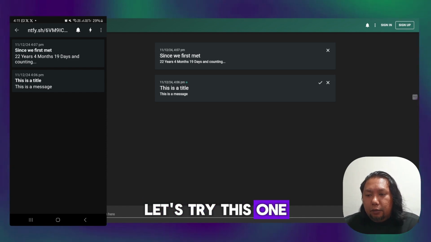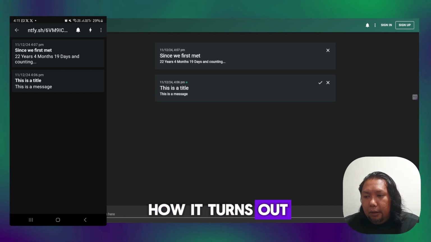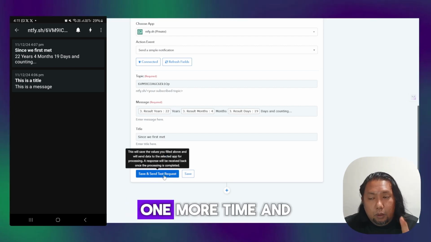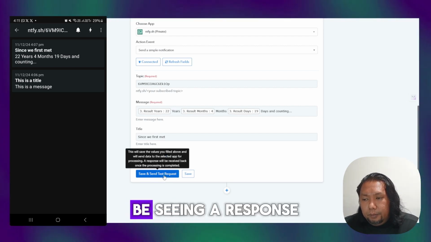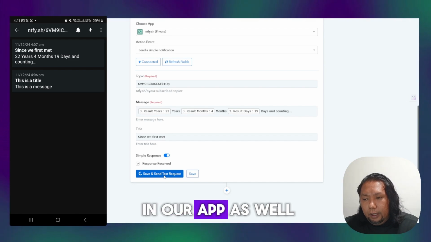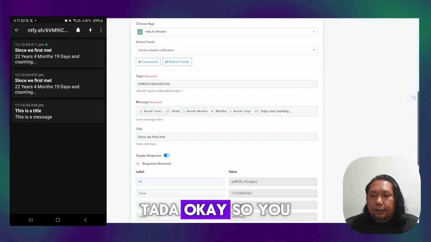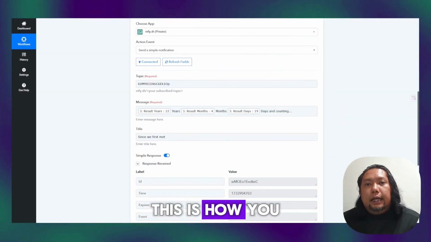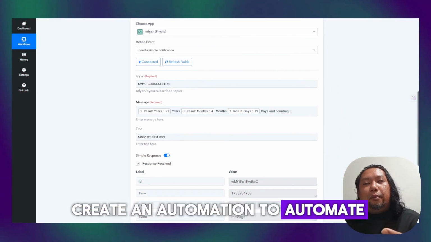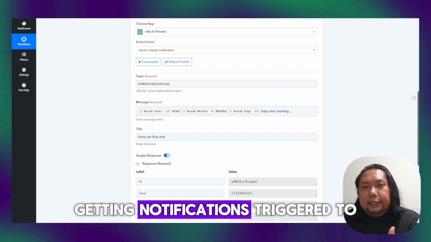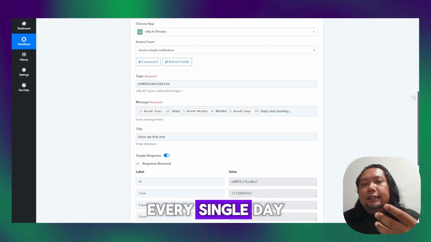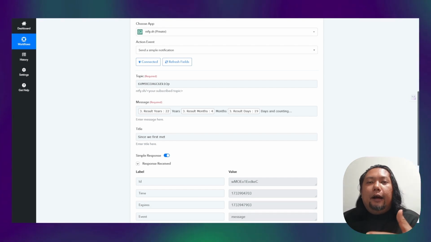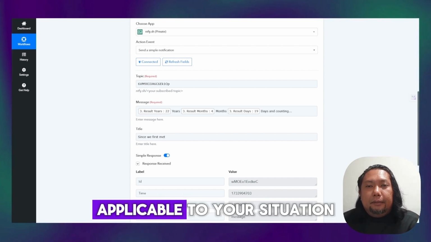Okay, let's try this one more time and see how it turns out in the app. Okay, so we are going to run this save and send test request one more time, and we should be seeing a response in our app as well. Ta-da! Okay, so you see, there's a new one. Okay, so there you go. This is how you create an automation to automate your love life, getting notifications triggered to your app every single day or every single week or every single month, whichever that you think is applicable to your situation.